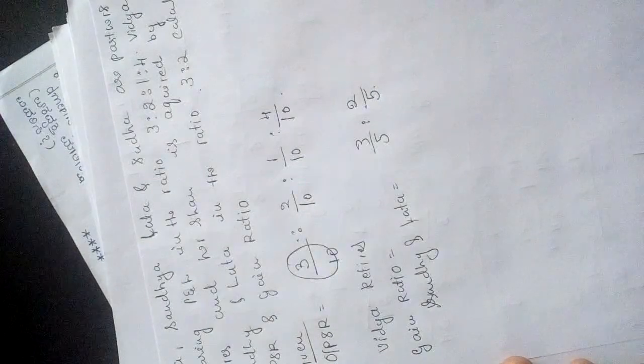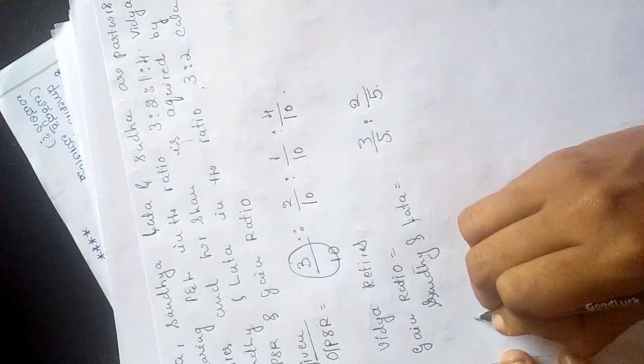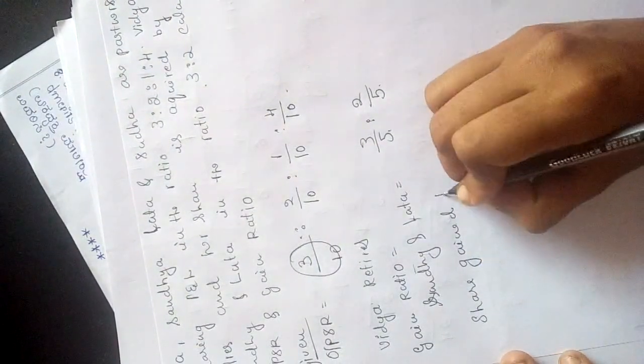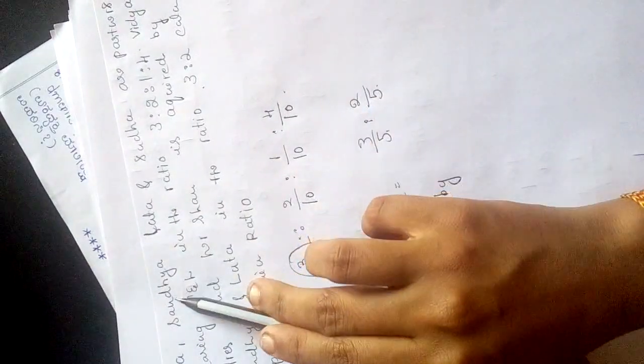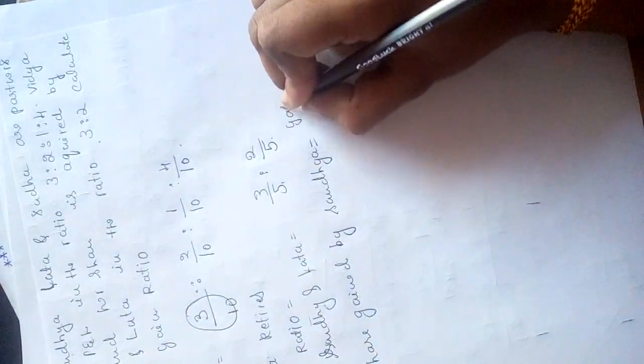Now what we need to do is calculate new profit sharing ratio, right? Before that we need to go for calculating share gained. So this is the gain ratio. So we need to go for calculating share gained by partner Sandhya. Formula is gain ratio into retiring partner's share.